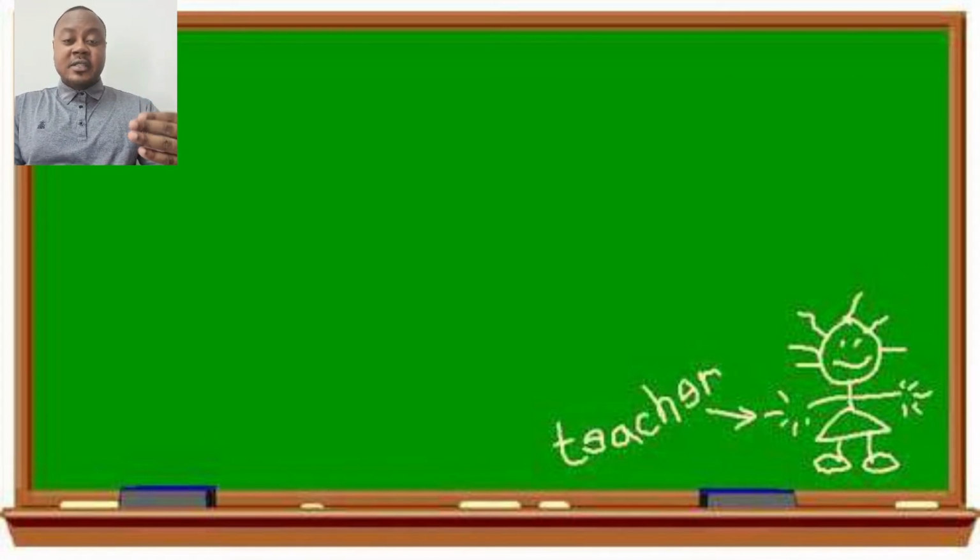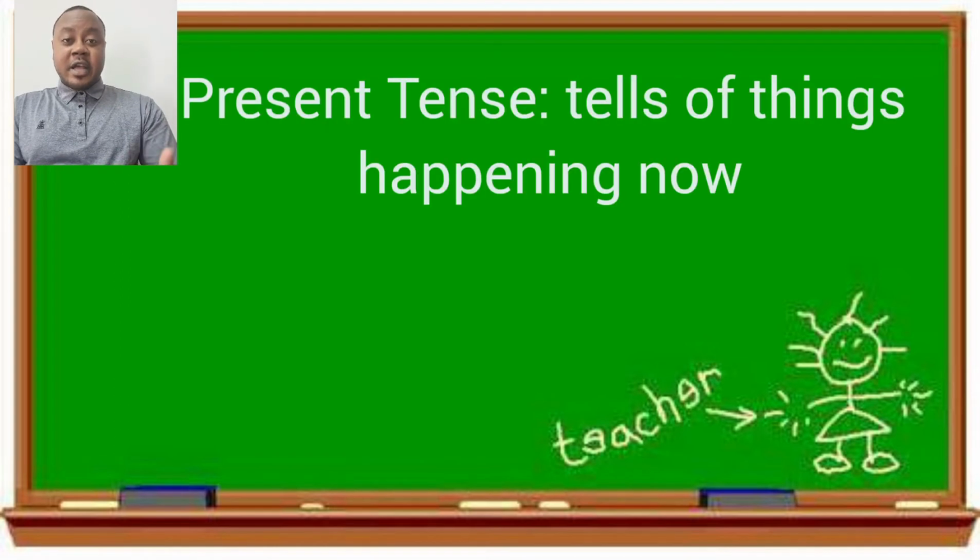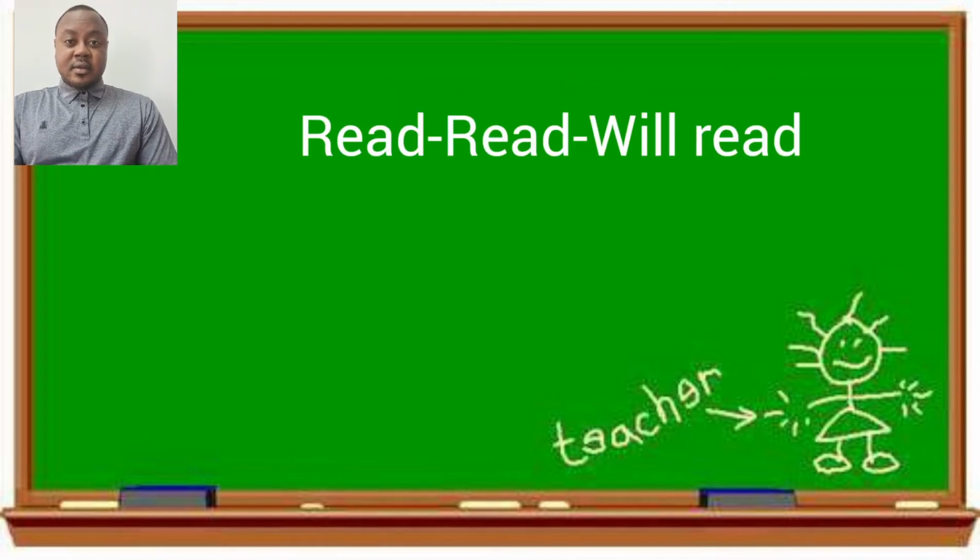And I'll give you more examples for you to see. Like I said, present is talking about actions that are happening now, actions that are taking place now. For example, read. I read. I will read. You see, this is a verb, read. I've used this verb in present and future. I read. I will read.